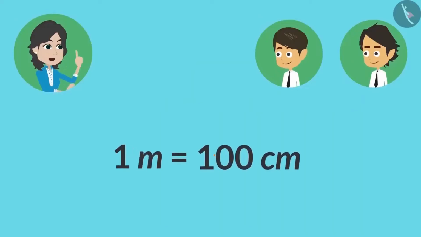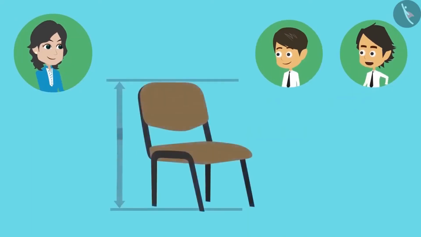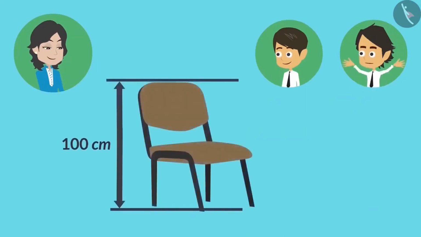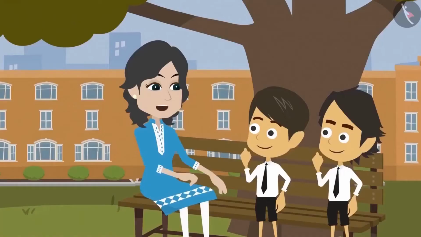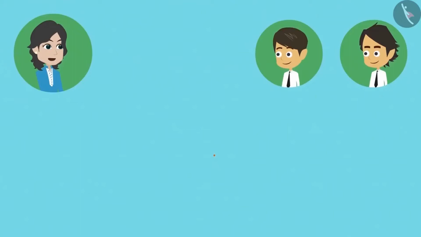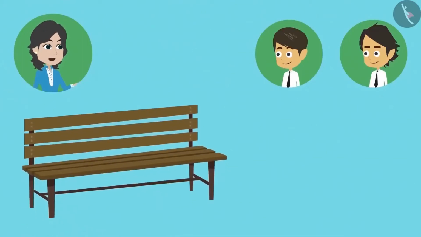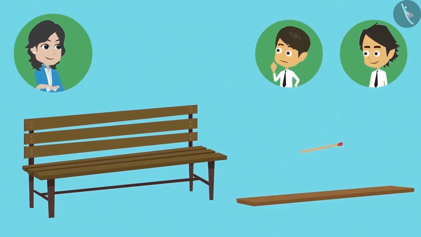Because 1 meter has 100 centimeters. Or we can also say that 1 meter is equal to 100 centimeters. Which means if the length of an object is 100 centimeters, then can we say that the object is 1 meter long? Absolutely right. Why not say 100 centimeters? Okay, come, I will explain you. If I ask you to measure the length of this seat, then what will you measure it with? With this small matchstick or with this big stick?